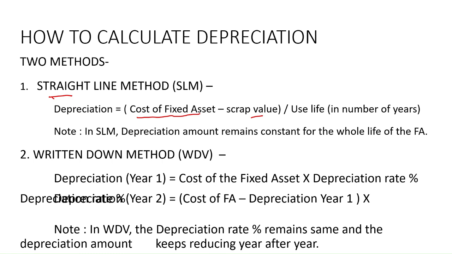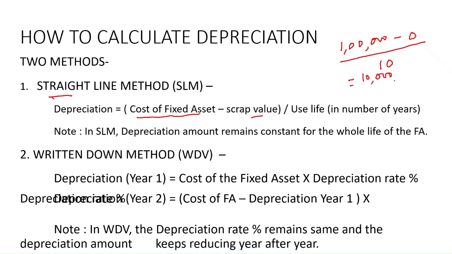So supposing you have an asset, say the value of that asset is 1 lakh, and supposing there is no scrap value, so the scrap value comes out to be 0, and the machinery is expected to last 10 years. So that means every year there is a depreciation of how much? 10,000.